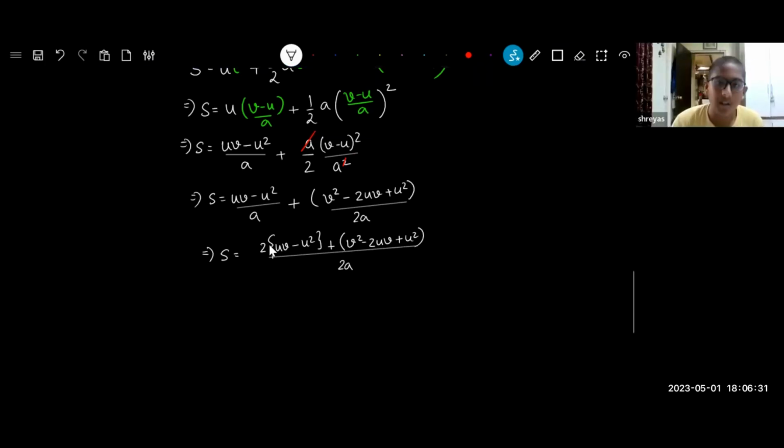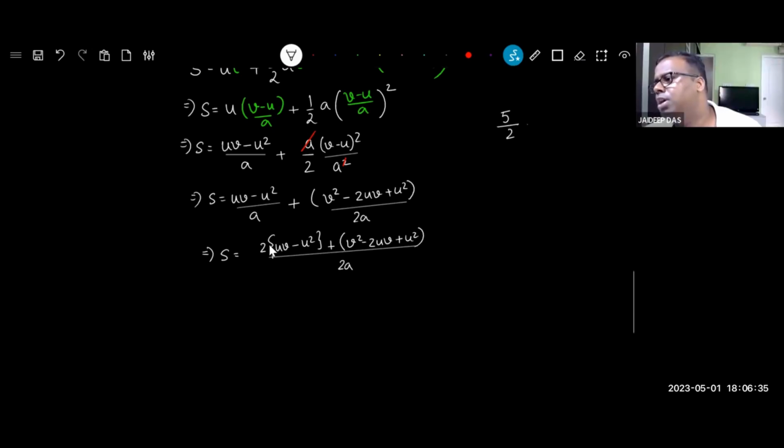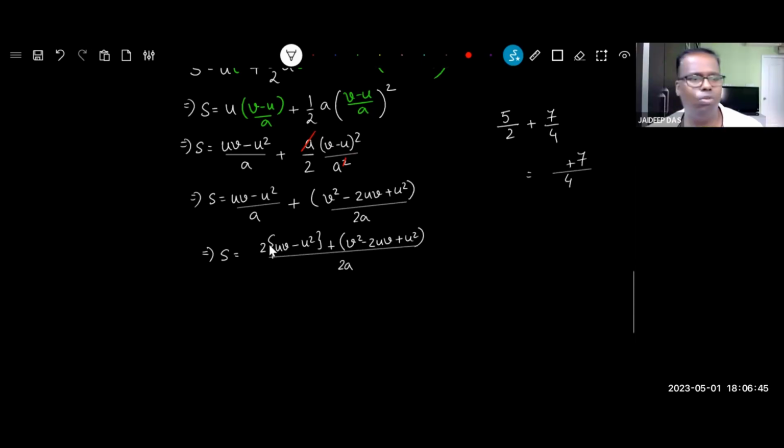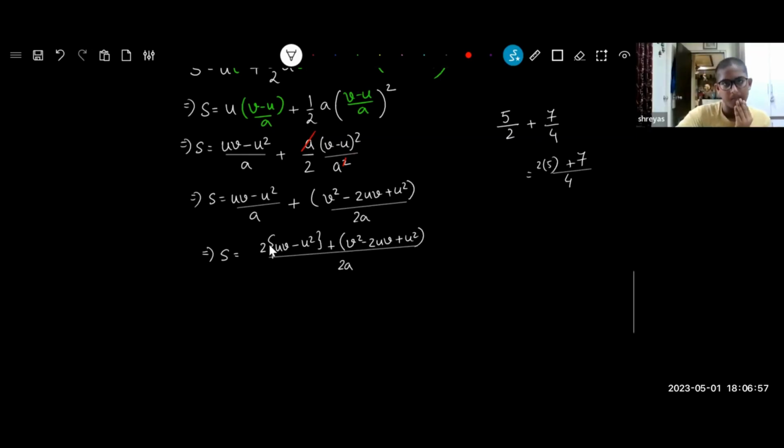Sir, I didn't understand. Why have you not understood? 5 divided by 2 plus 7 divided by 4. How do you do it? What is the LCM? It will be 4. Is there any need to change 7? No, we don't change 7, because 7 comes with the LCM. How do you change 5? 4 divided by 2 is 2. 2 multiplied by 5. Don't you do this thing? यही तो करते हो. यहाँ भी तो वही कर रहा हूँ ना.